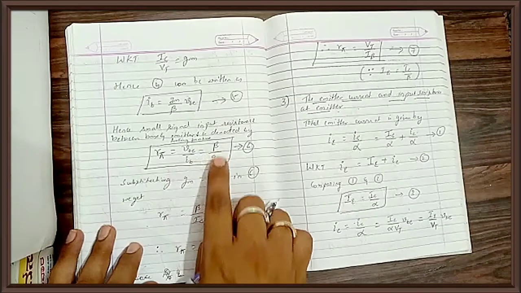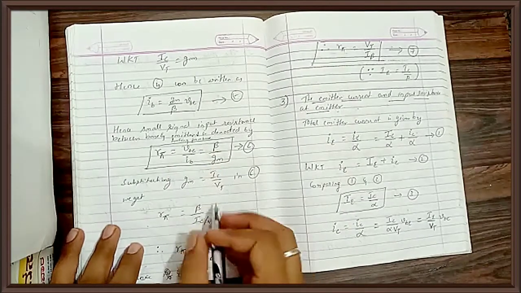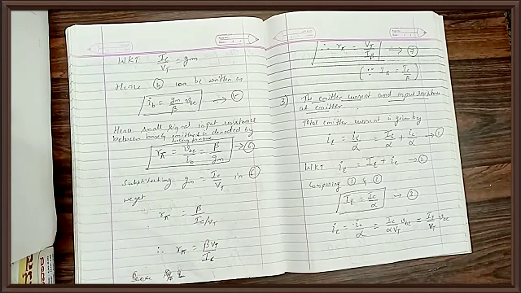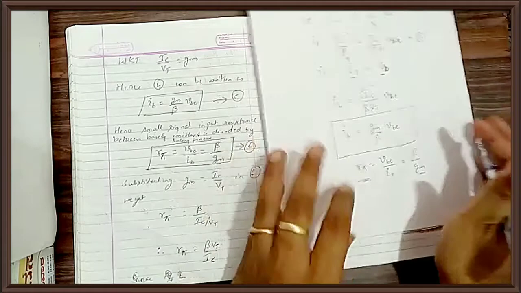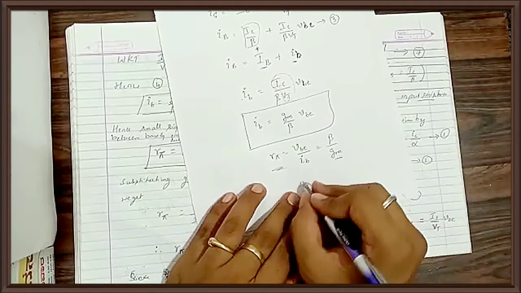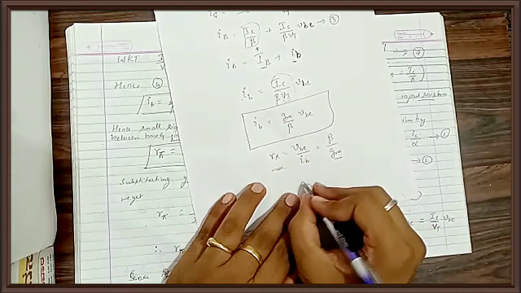What is rπ? Beta by gm. But as you already know, what is gm? IC divided by VT. So what will I get? I will try to solve here. What is rπ? What is gm? IC divided by VT. So what will I get?